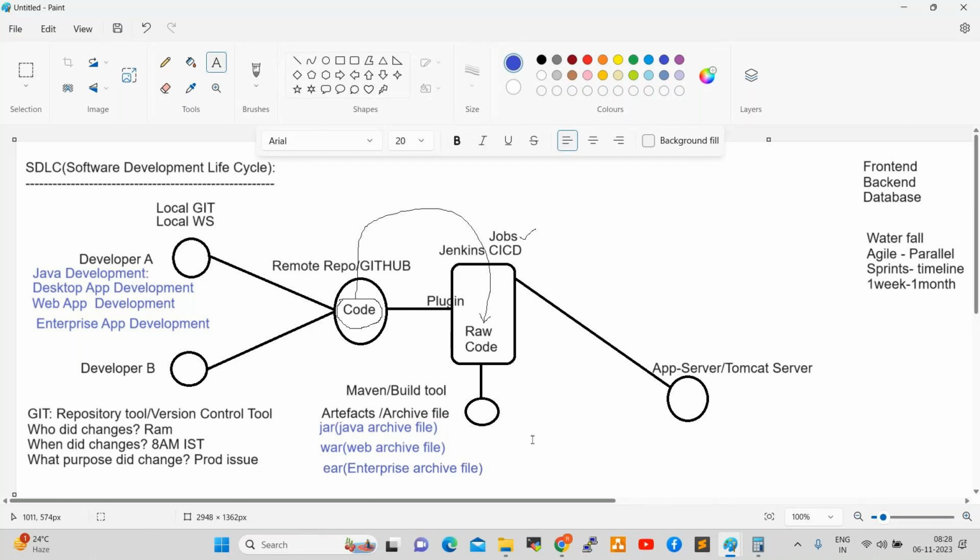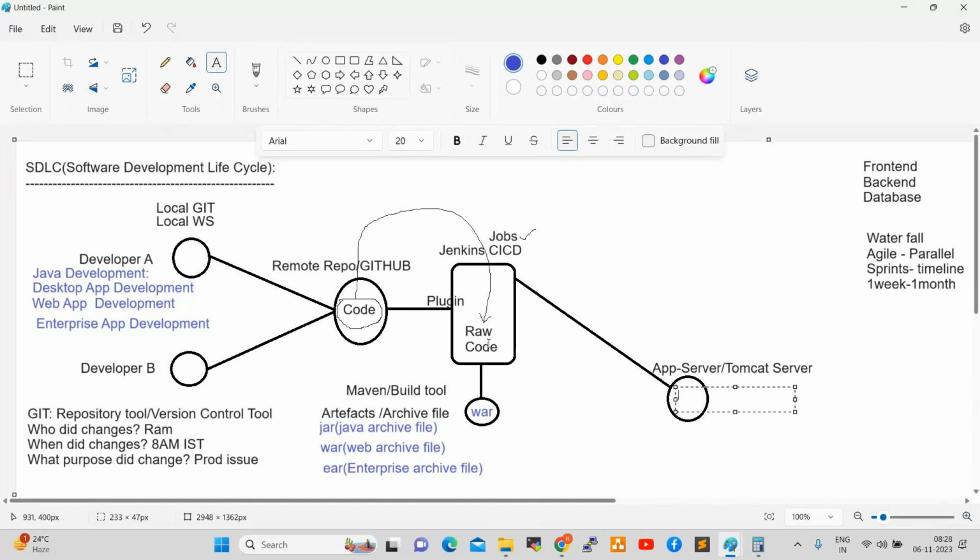So here Maven generated, for example, one war file. Maven will generate the war file and give it back to Jenkins.